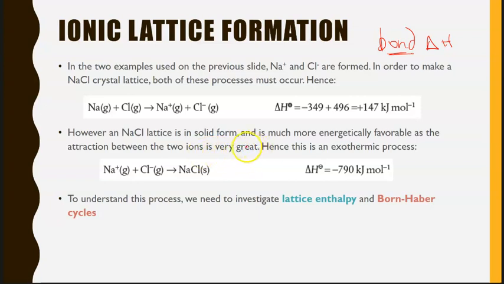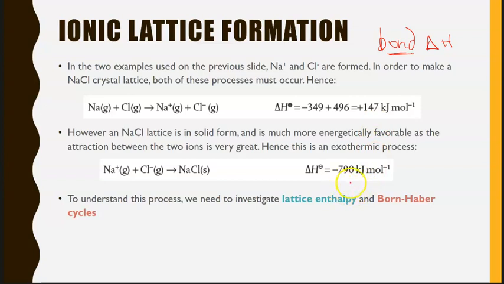So what we actually see going from Na+ to Cl-, when the attraction comes and we form the stable solid, is a very exothermic process. We get a lot of energy given off when we form the solid. So we have this formation of the ions, and then the ions coming together and forming the lattice gives off more energy. Overall, we're going to have an exothermic process.